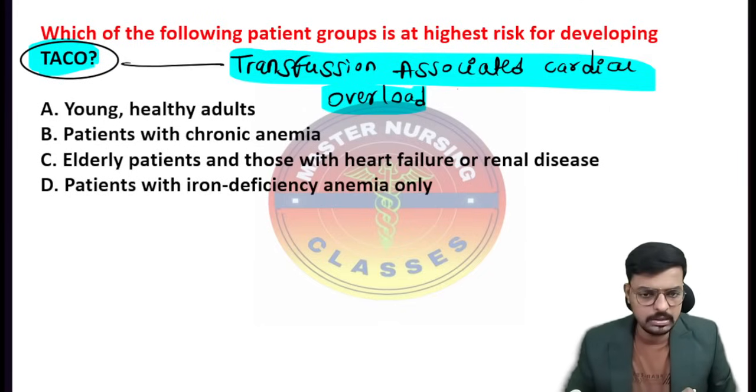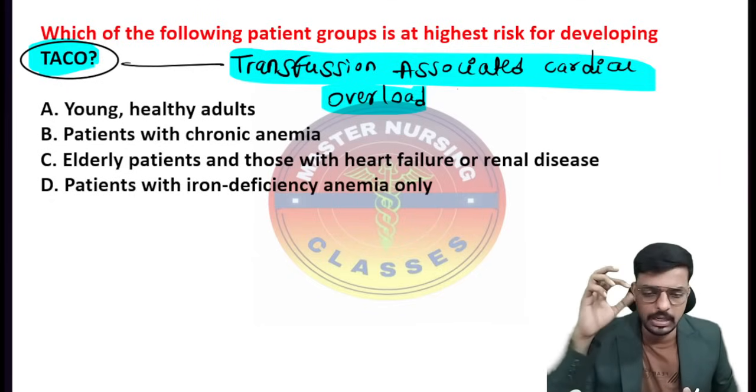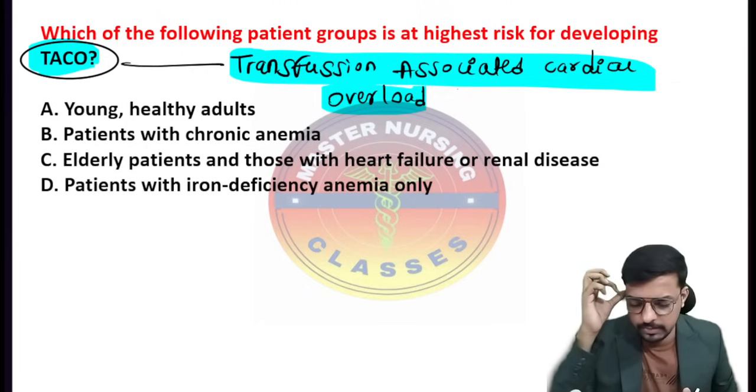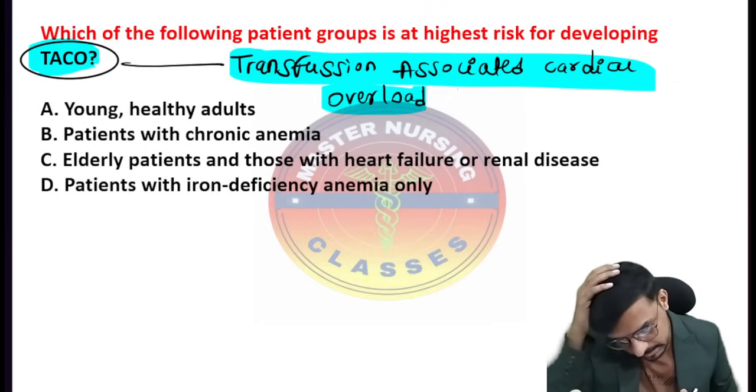So which of the following patients are having the highest risk of developing the TACO? Option A, young healthy adults. Option B, patients with chronic anemia. Option C, elderly patients, those with heart failure and renal failure. And option D, patients with iron deficiency anemia only.